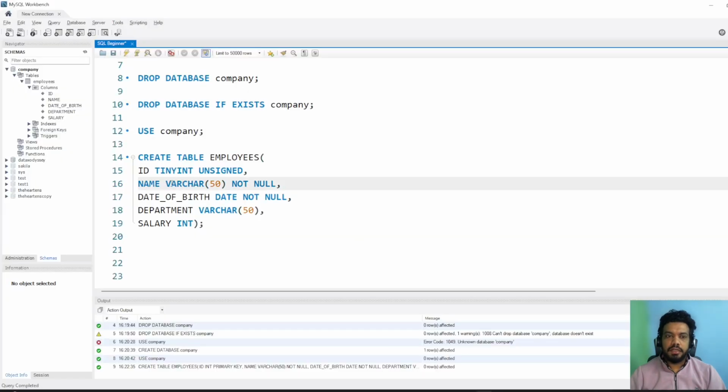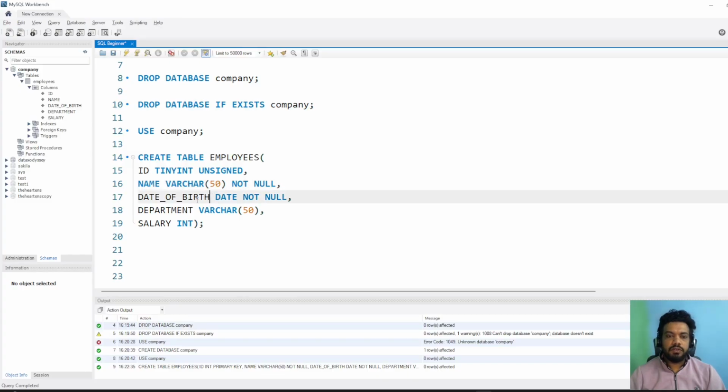So what happens generally, for example, in name I gave VARCHAR(50) because I need a maximum of 50 characters. But let's say I'm giving only 8 characters. Because it is dynamic, it will store the space for 8 characters only. So that's why VARCHAR is useful to use.